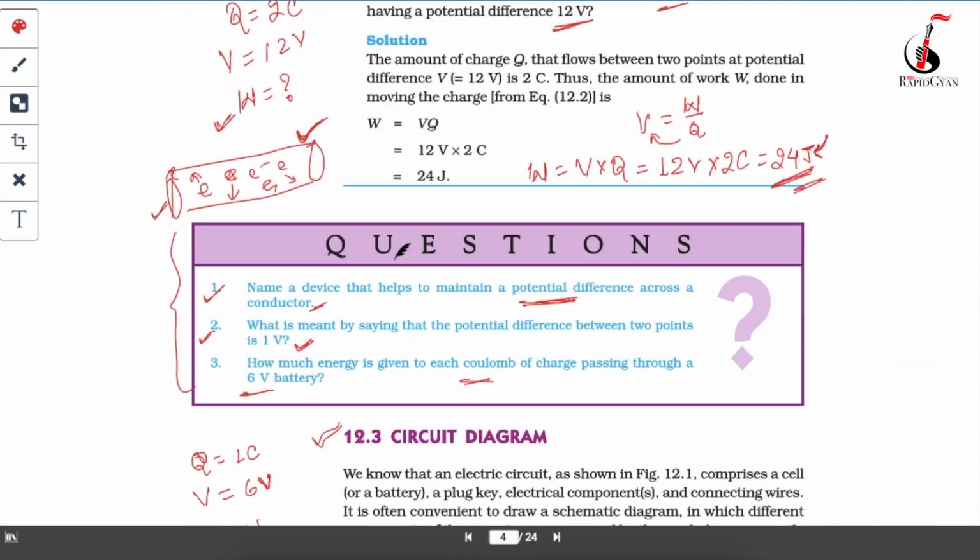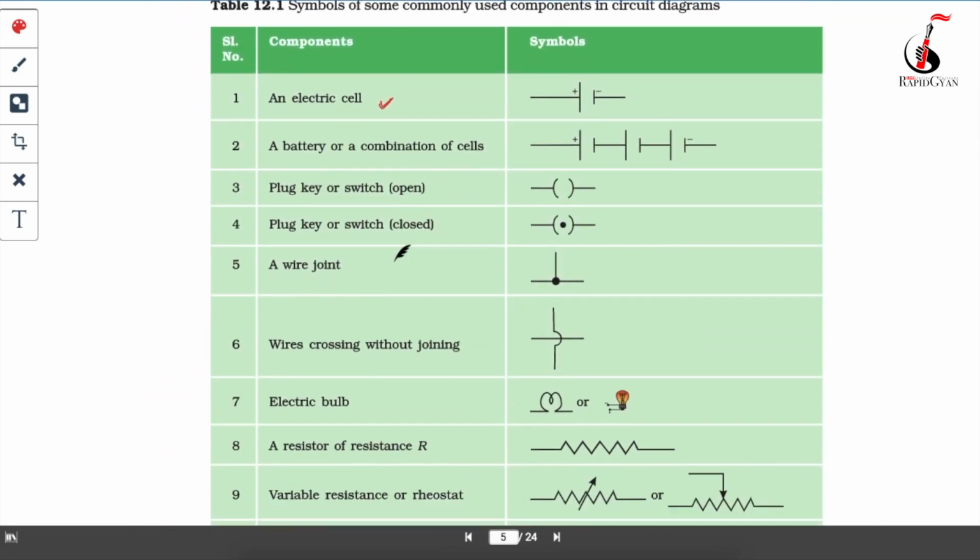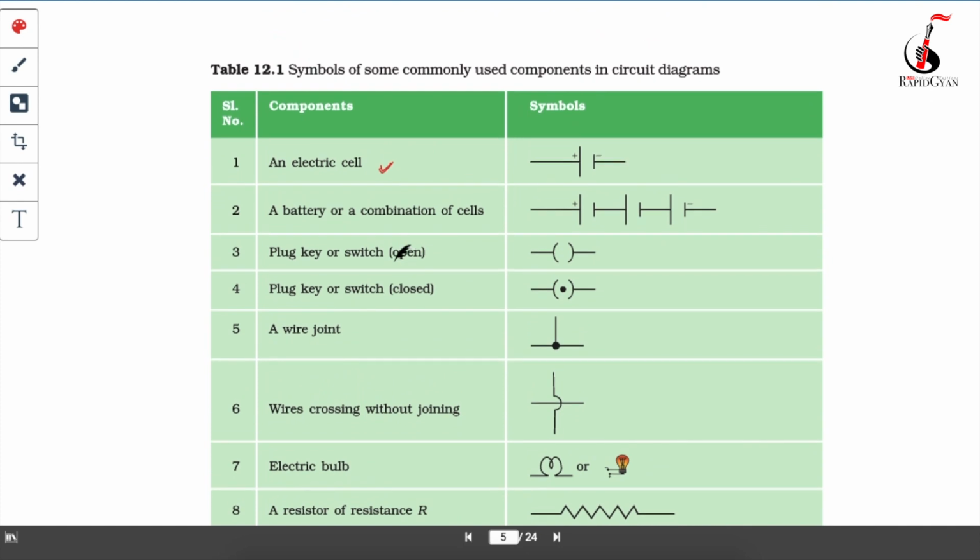When you go for the circuit diagram, or if there is a circuit diagram in your exam, you should know what the symbols stand for. The electric cell is denoted like this. What is a battery? A battery is when we combine multiple cells together. You combine 3, 4, 5 multiple cells, and that becomes your battery. So this is the sign of a battery.